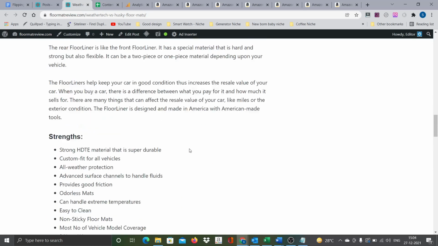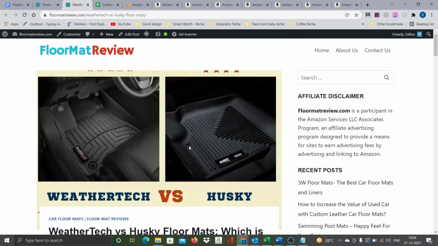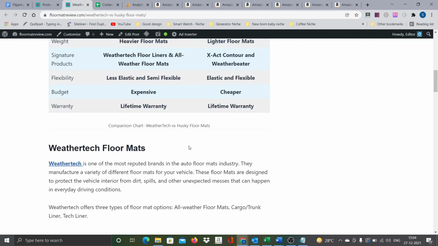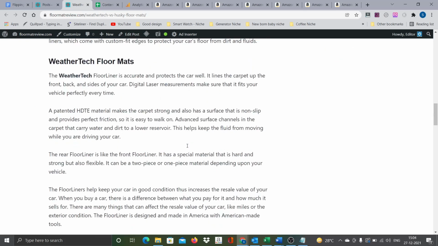Just look at this page. There is not even a single Amazon affiliate link on this page. This is a total opportunity lost, right? This is what I look for on the top ranking pages.